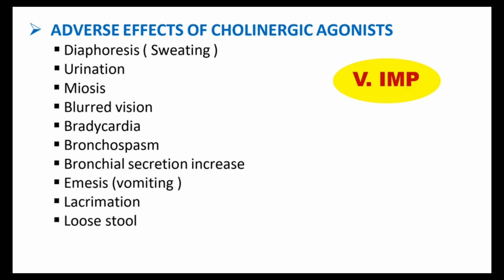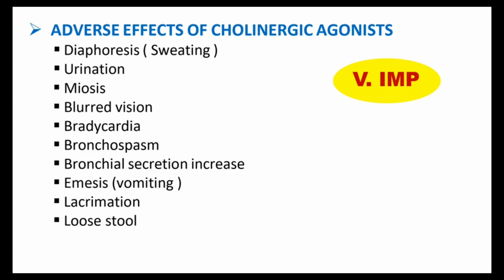So diaphoresis, urination, meiosis, blurred vision, bradycardia, bronchospasm, increased bronchial secretion, emesis, vomiting, lacrimation, and loose stool. These are the main common adverse effects. We can take the first letter of each one to make a short form, and we can remember it easily. Try to do it like that.